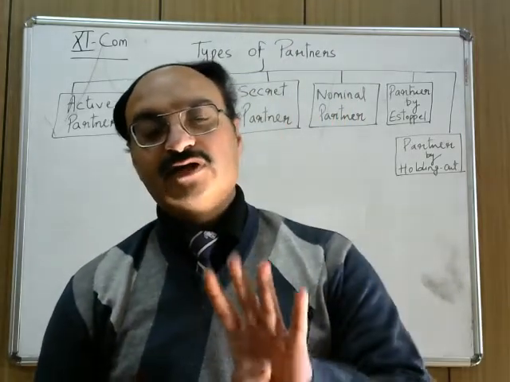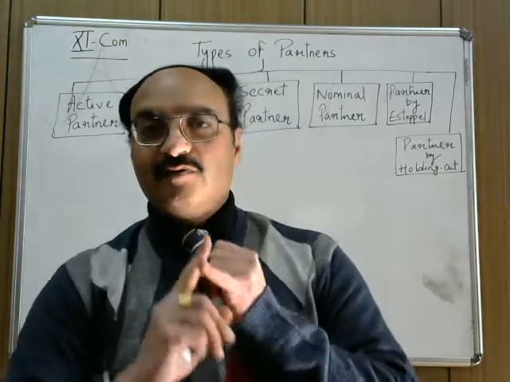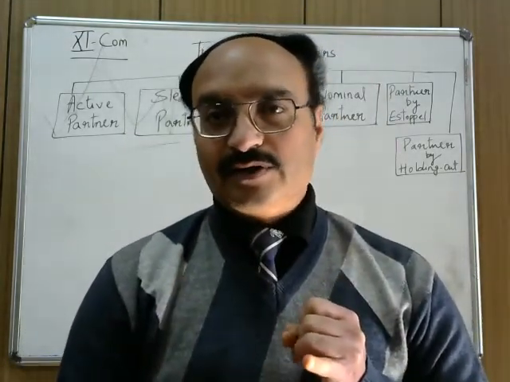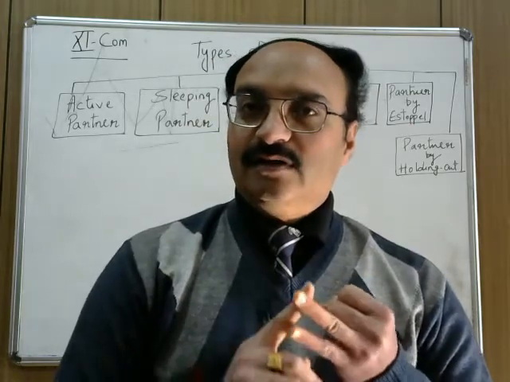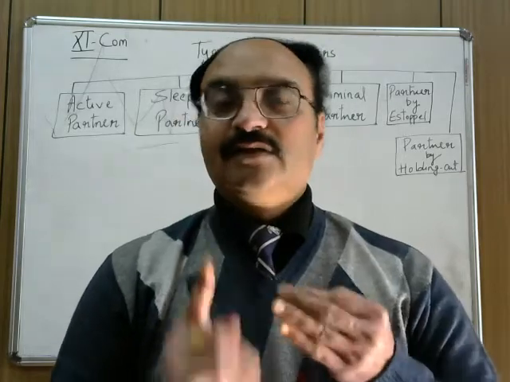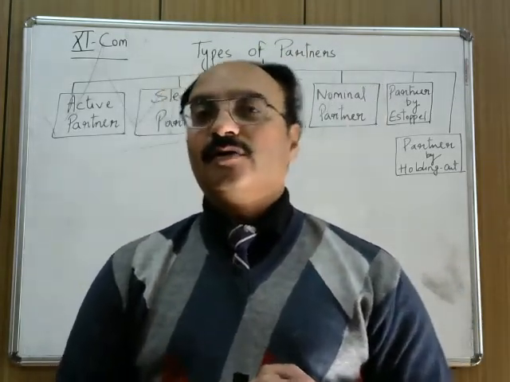4 points we have to discuss for each and every type of partner. Number 1, he participates in the management or not. Second, his liability is limited or unlimited. Third, whether he will contribute the capital or not.